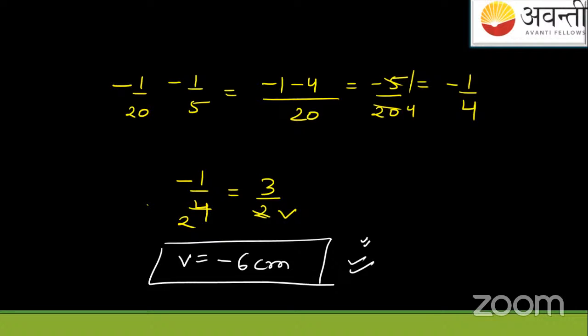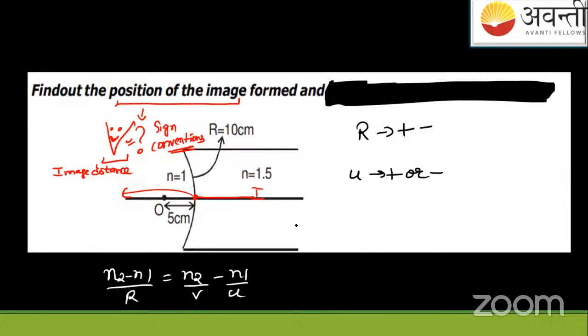One thing you understood from this. किसी -6 का मतलब क्या हुआ? -6 का मतलब है that the image formed will not be in this direction now. It will be in this direction. So it will be 6 centimeters from this point, the red point.